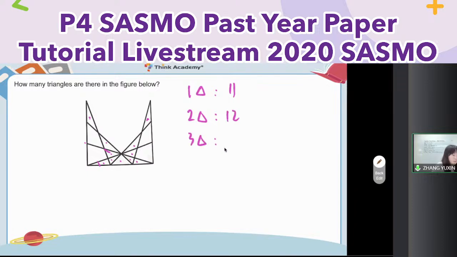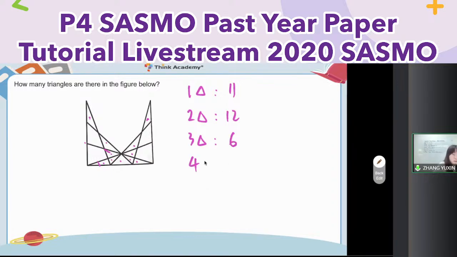3 triangles, how many? 3 levels, right? And then 3 levels. Any more? 3 triangles. So there are 1, 2, 3, 3 pairs. So in total, 6, great.